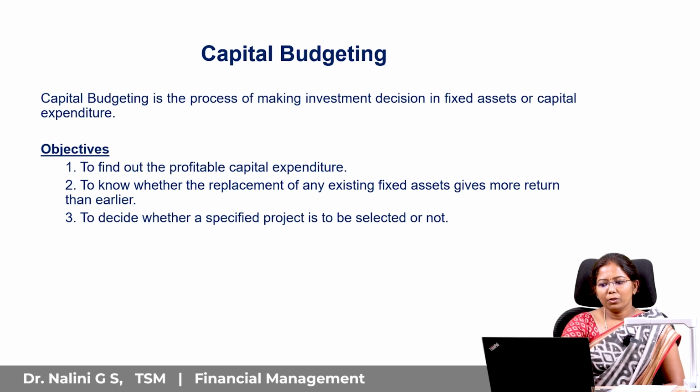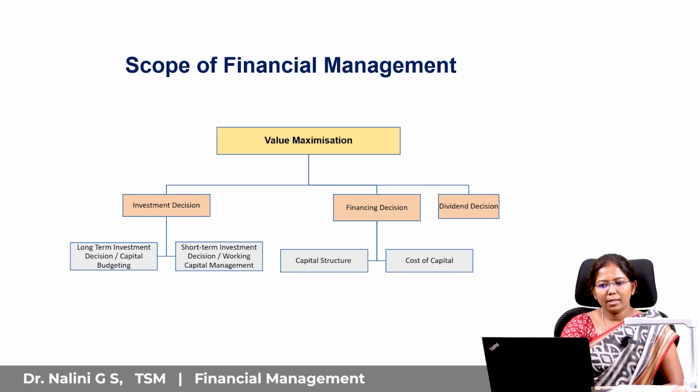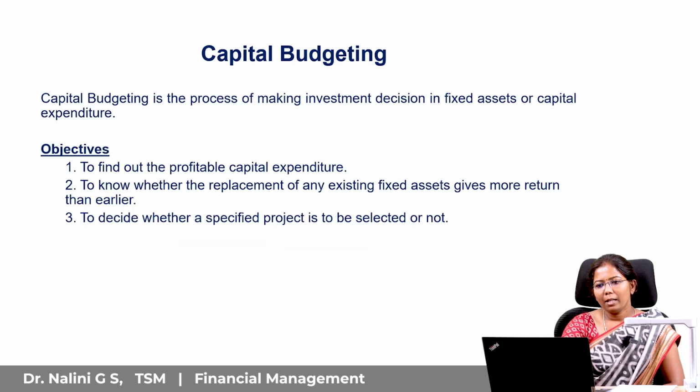Capital budgeting. This is the first step under the investment decision. Investment decision, as I mentioned, has capital budgeting and working capital management. Capital budgeting is related to long-term investment. Working capital is related to short-term investment. Capital budgeting is the process of making investment decisions in fixed assets. It is also known as investment analysis.